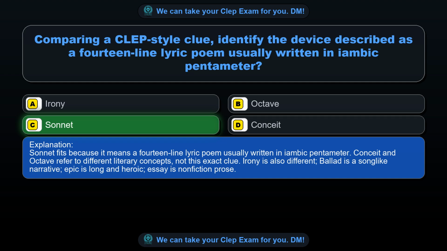Conceit and octave refer to different literary concepts, not this exact clue. Irony is also different, ballad is a song-like narrative, epic is long and heroic, essay is nonfiction prose.